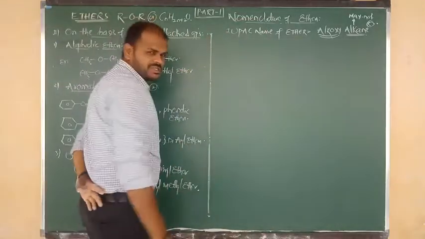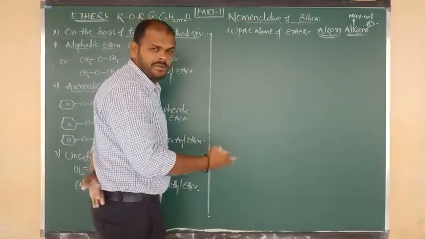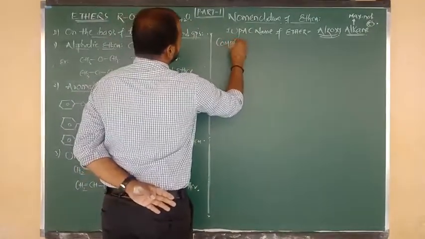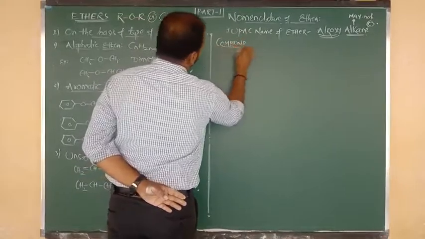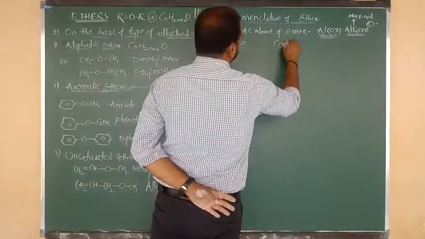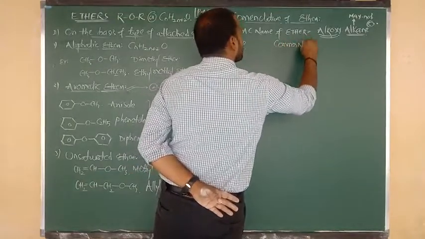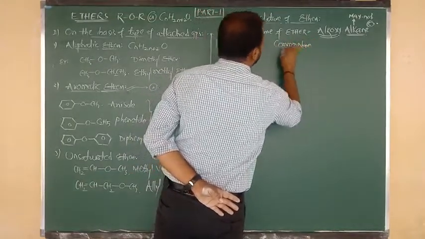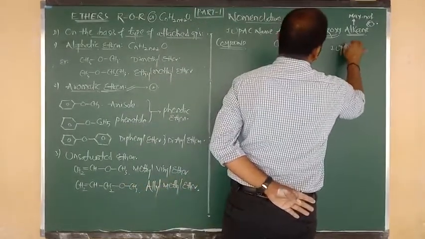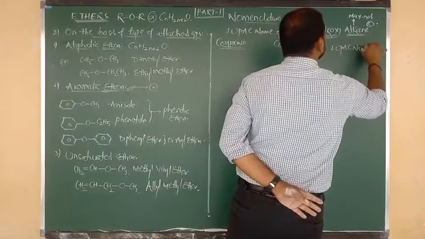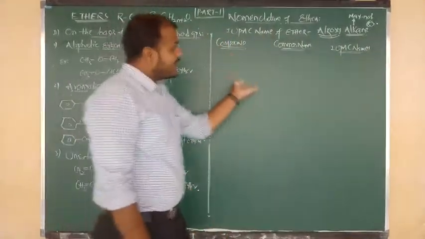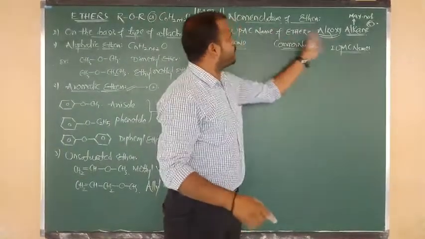I'm going to give you some list of ethers with a common name and with the IUPAC names. Okay बेटा, I'm going to write here some compounds. यहाँ पर कुछ compound को consider करेंगे. For their common names, I want to write here. And in the last column, we are going to write the IUPAC names. To write their respective IUPAC names, we have to follow the above rule.